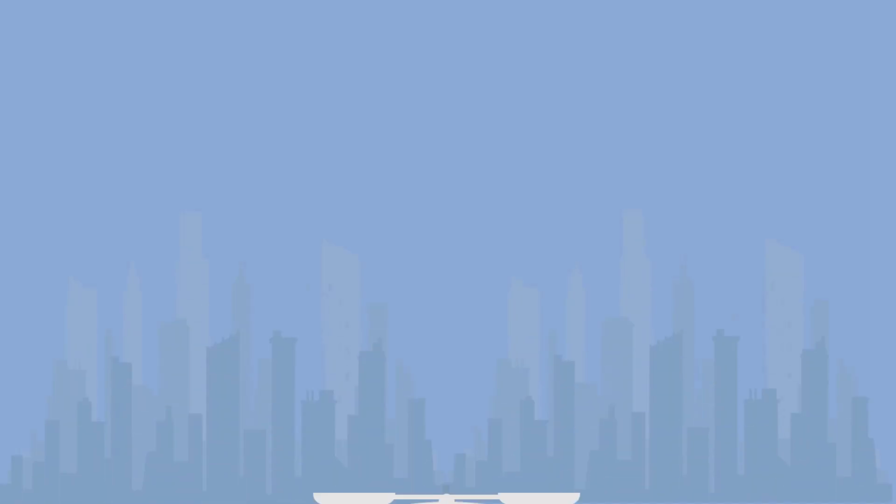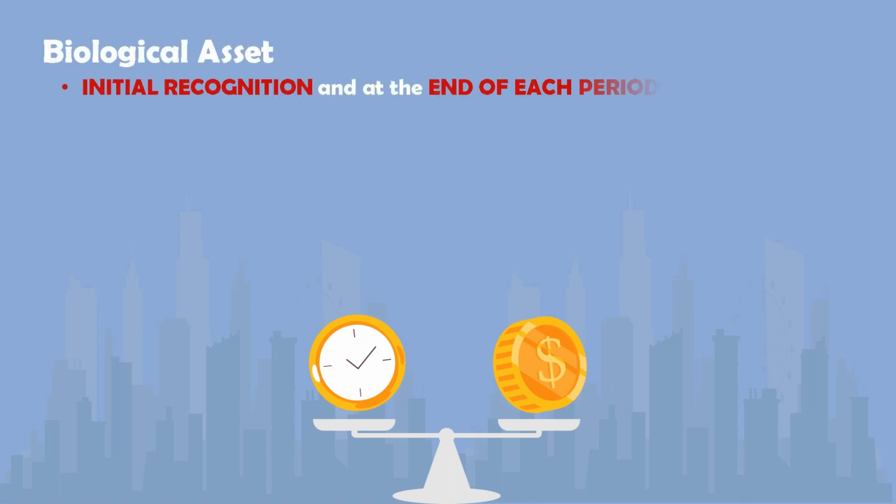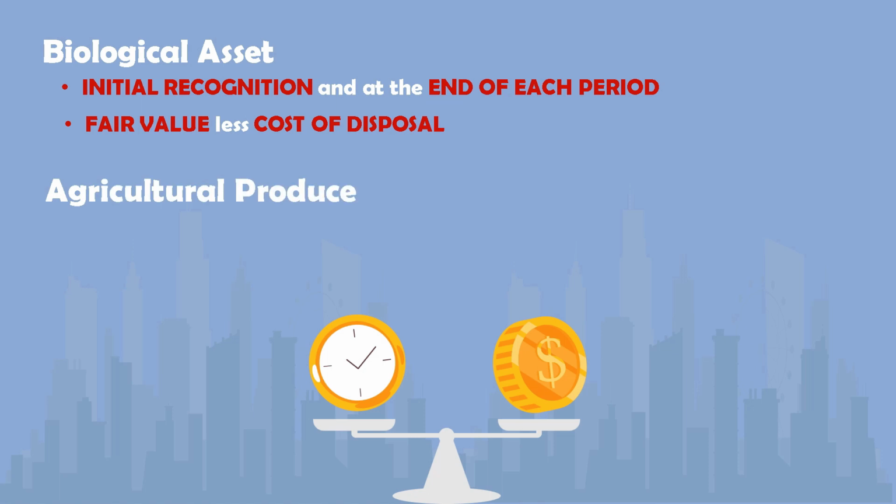Now let's talk about how to measure a biological asset. A biological asset shall be measured on initial recognition and at the end of each period at fair value less cost of disposal. Agricultural produce shall be measured at fair value less cost of disposal at the point of harvest.